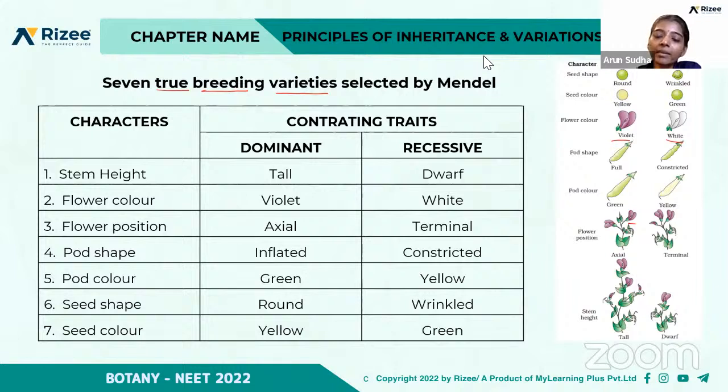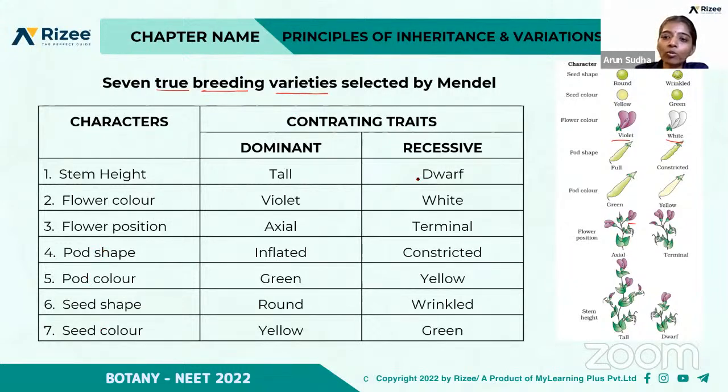So how many characters did Mendel take into account? Regarding flower, 2 characters, color and position. Similarly, regarding pod, it is shape and color. Regarding seed, shape and color. And also they may ask, how many colors did he take into account? So flower color, pod color and seed color.